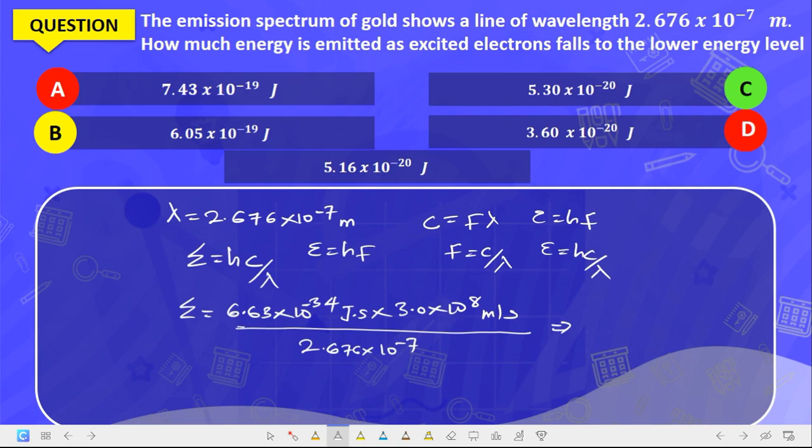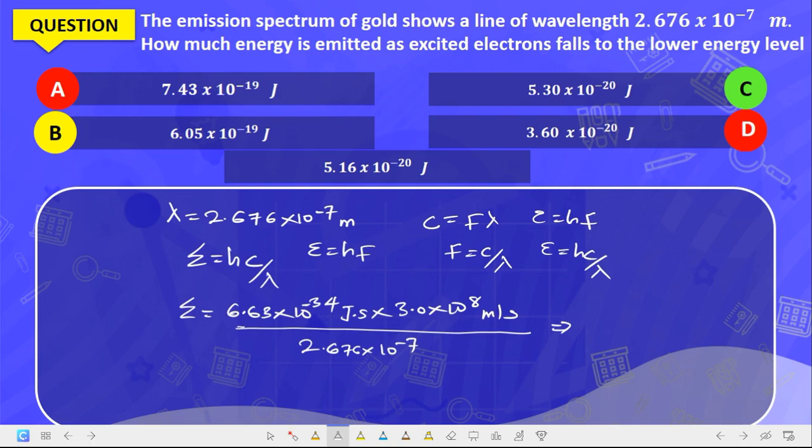So our answer will be, if we change this one, it becomes 6.63 times 10 raised to the power of minus 34 times 3.0 times 10 raised to the power of what? 8, divided by 2.676 times 10 raised to the power of minus 7.